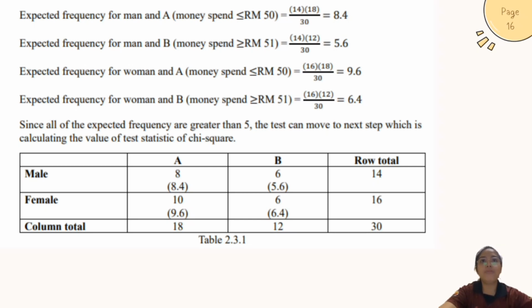The next one is expected frequency for men and B, which represents money spent greater than RM51. We get 5.6 after we substitute into the formula. The next one is expected frequency for women and A. So we get 9.6, and the last one, expected frequency for women and B, we get 6.4. Since all of the expected frequencies are greater than 5, the test can move to the next step, which is calculating the value of the chi-square test statistic.